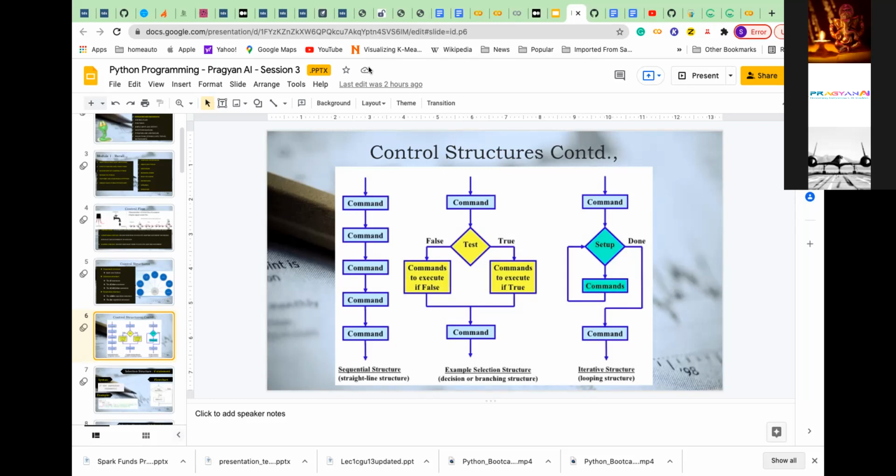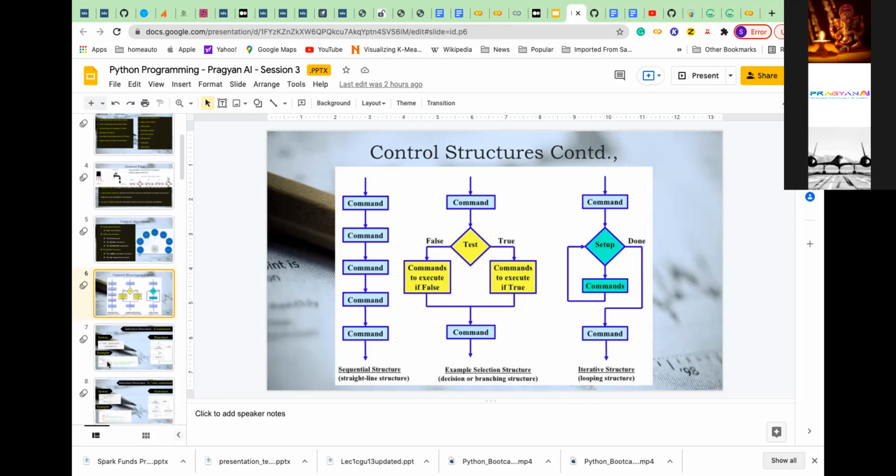Because of that, the flow is disturbed. Does anybody have any questions here? Okay, so now we'll go one by one. The first one is actually of type